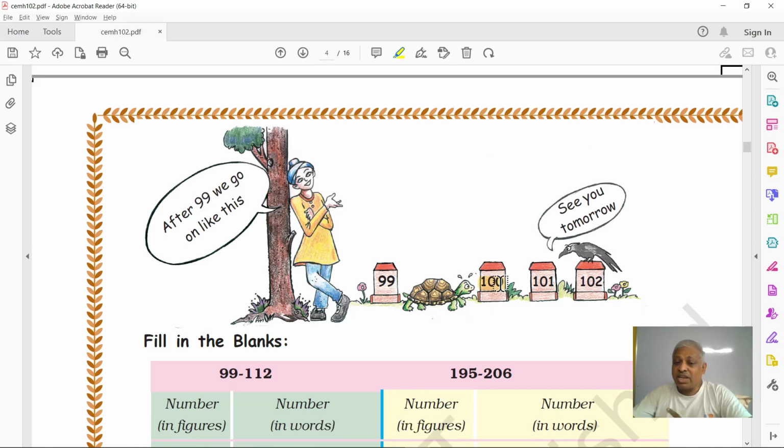Can you tell me what is the maximum 3-digit number? 999. 999 is the largest 3-digit number. So if you add 1 to that, it will be 1000. So that will be a 4-digit number again, right? So from 99, it's 100. Then it will be 101, 102. Like that, the count goes on.